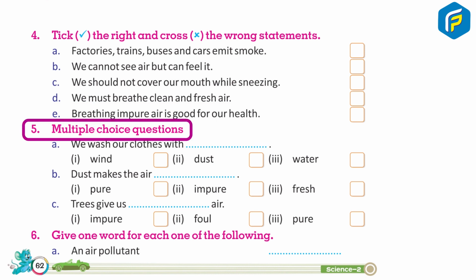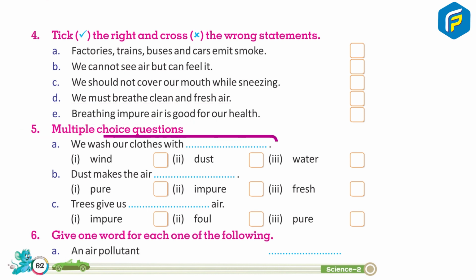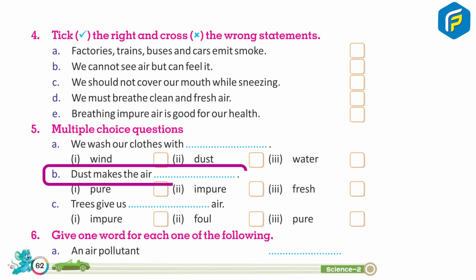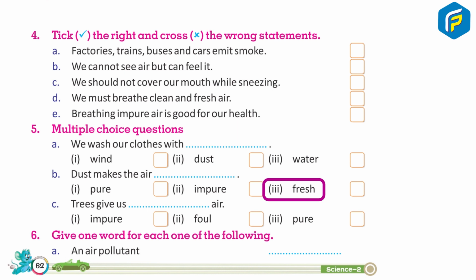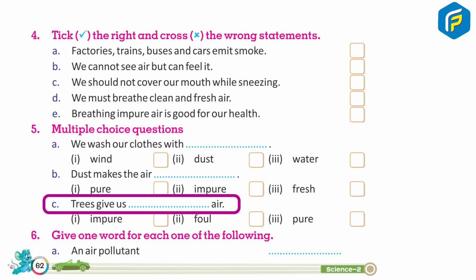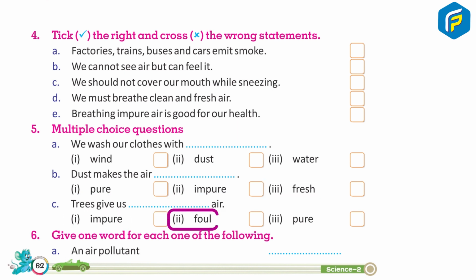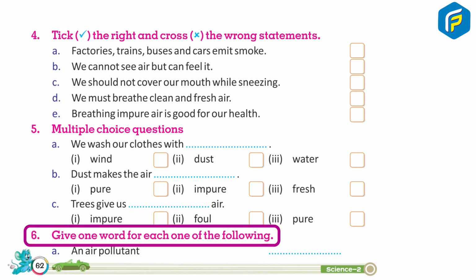5. Multiple choice question. A. We wash our clothes with dash. 1 wind, 2 dust, 3 water. B. Dust makes the air dash. 1 pure, 2 impure, 3 fresh. C. Trees give us dash air. 1 impure, 2 fall, 3 pure.